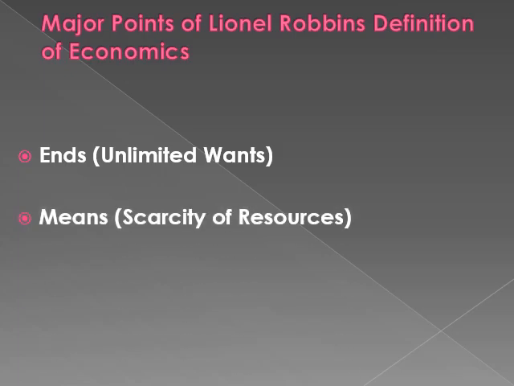The next thing is means, which means scarcity of resources or the lack of resources. Now, it means that goods and services which are used to satisfy the wants are actually scarce. Okay, so that means those things through which human wants are satisfied are very limited, or in other words we will say they are very scarce. Okay, so you have to understand that if these means are abundant in nature, then there would have been no economic problem, right?